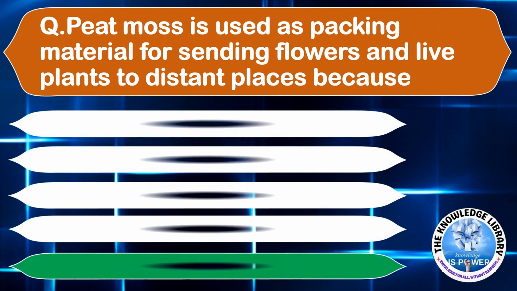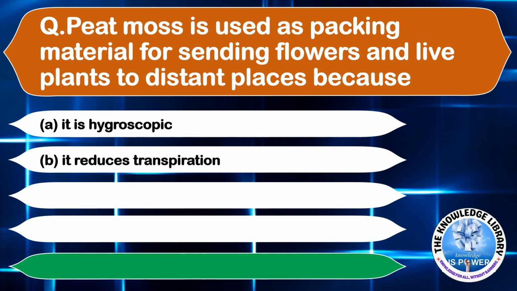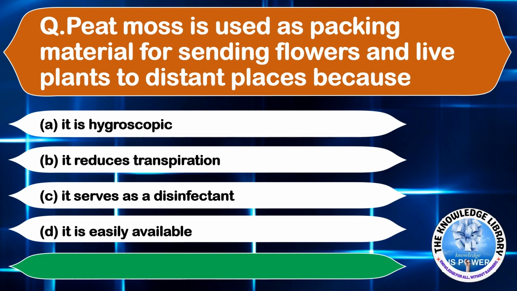Peat moss is used as packing material for sending flowers and live plants to distant places because option A, it is hygroscopic. Option B, it reduces transpiration. Option C, it serves as a disinfectant. Option D, it is easily available. The correct answer is option A, it is hygroscopic. Moving on to the next question.